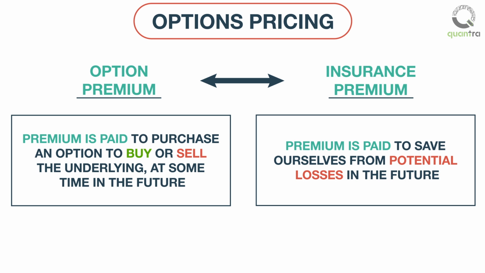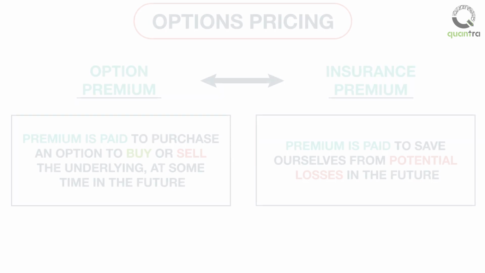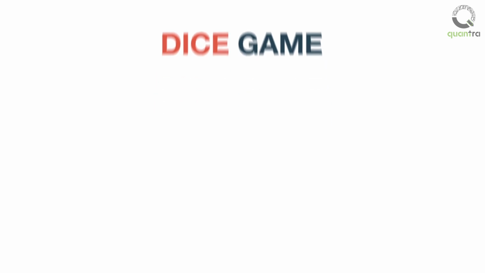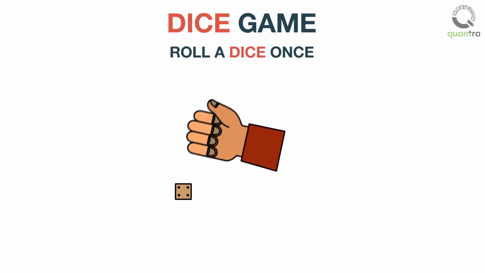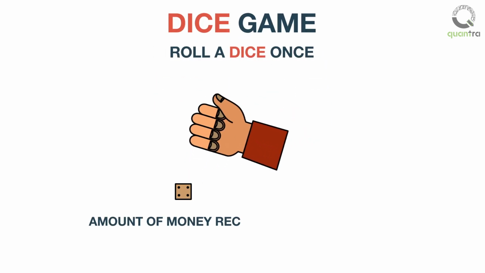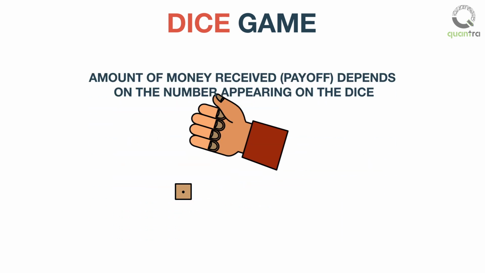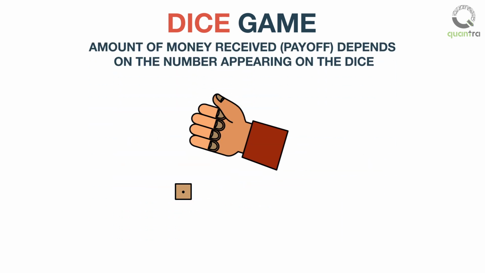Let us now look at pricing an option using a simple analogy of a dice game. You will get to roll a dice once. The amount of money that you receive, or the payoff, will depend on the number appearing on the upper surface of the dice. The payoff of the game is defined as the value greater of either 0 or the number on the dice minus 3.